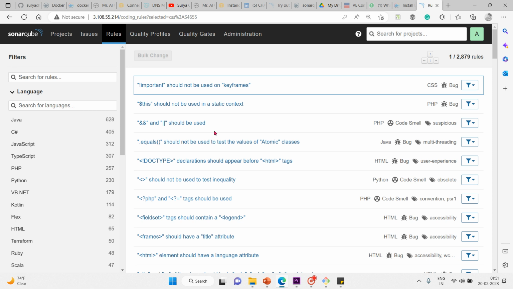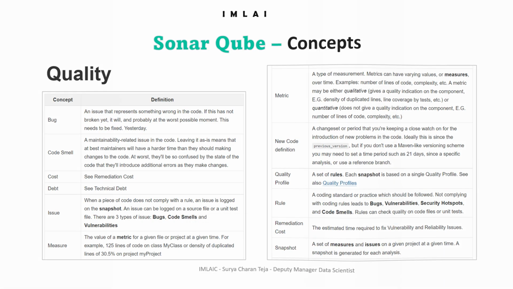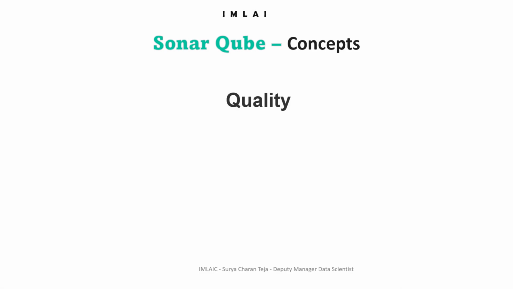So then we have remediation cost. The estimated remediation cost is nothing but the estimated time required to fix vulnerabilities and reliability issues. That's what the cost is. Then a snapshot is a set of measures or issues on a given project at a given time. A snapshot is generated for each analysis. It's nothing but a report in simple words. And what else we have here is a security hotspot, a technical debt and vulnerability. So that's what we're gonna see.